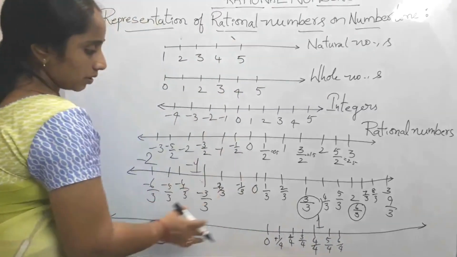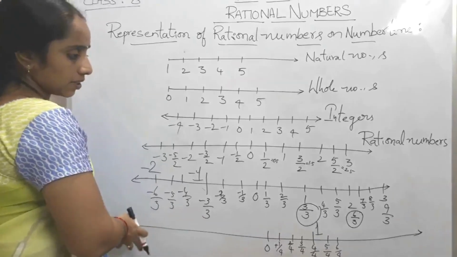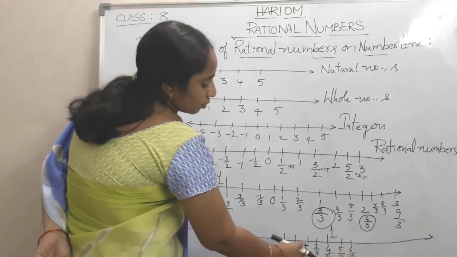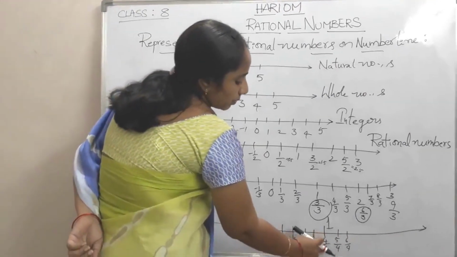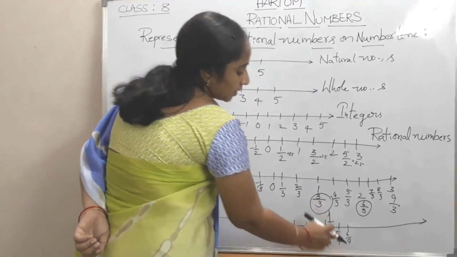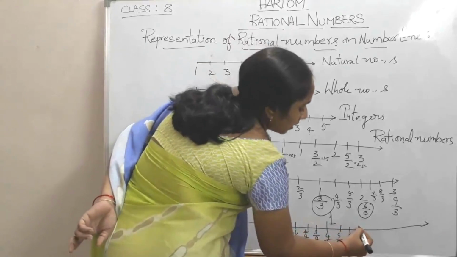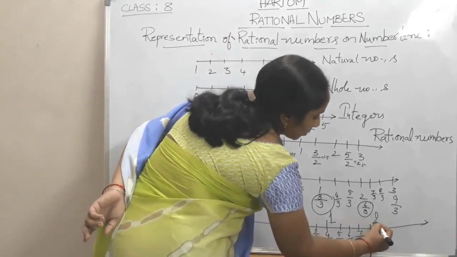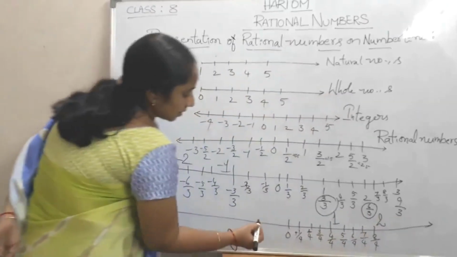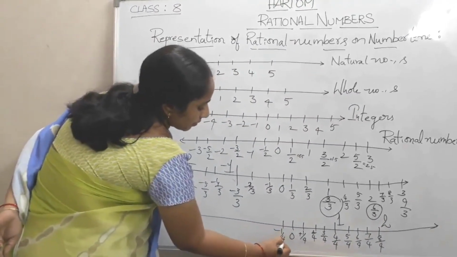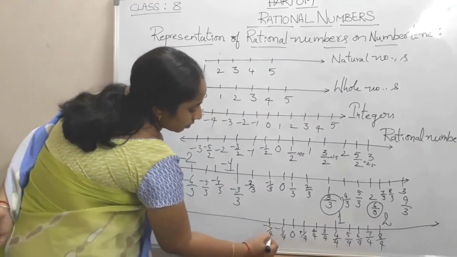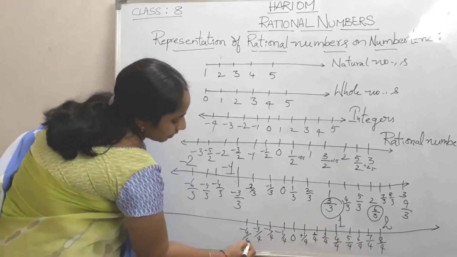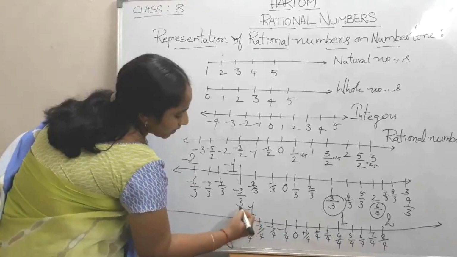Again, one more rational number line that we can extend: 0, 1 by 4, 2 by 4, 3 by 4, 4 by 4 which is nothing but 1, 5 by 4, 6 by 4, 7 by 4, 8 by 4 which is nothing but 2. Likewise this side also -1 by 4, -2 by 4, -3 by 4, -4 by 4 which is nothing but -1.